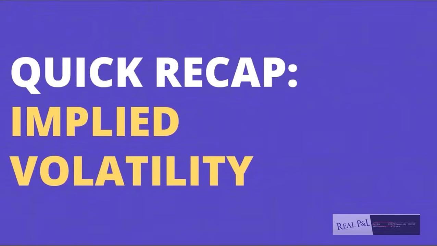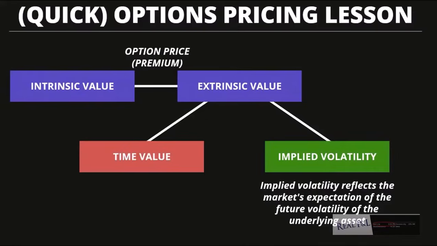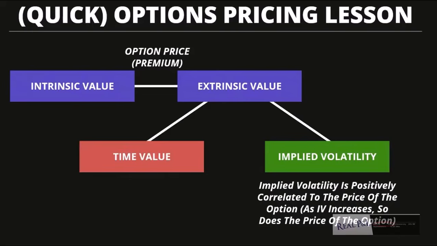So, quick recap on implied volatility. Besides time value, theta, another component of extrinsic value in options is implied volatility. Implied volatility reflects the market's expectation of the future volatility of the underlying asset. Implied volatility is positively correlated to the price of the option. As implied volatility, IV, increases, so does the price of the option.